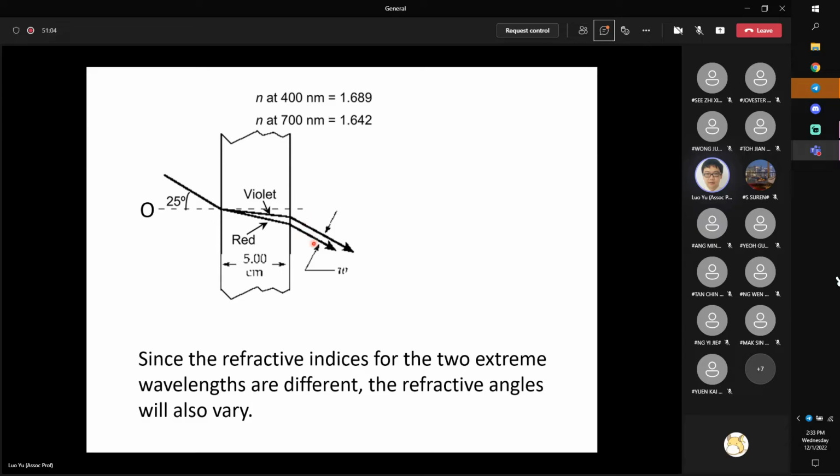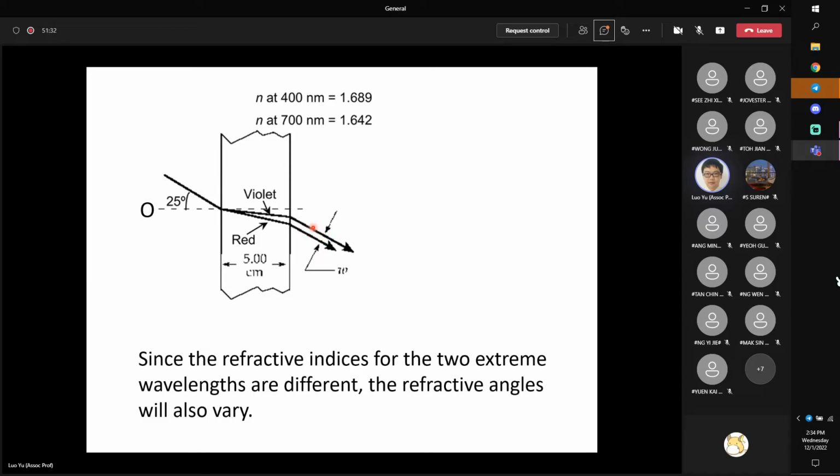Which means originally the incident light ray has zero thickness. After passing through the glass slab, now the width of the laser beam, because the red and violet light, each color, are no longer propagating along the same direction, they will be separated. What the question wants us to do is to calculate the thickness, the width of the two beams.